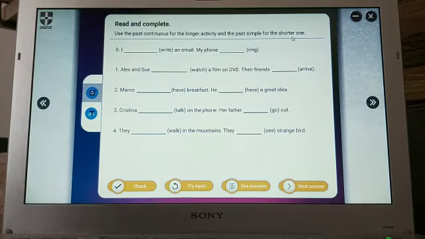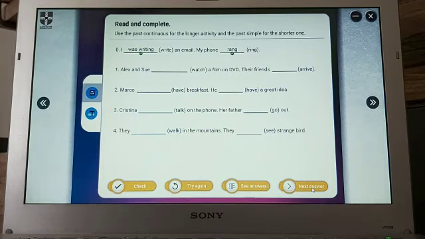So now let's do the exercises. I was writing an email, longer activity, or in other words, background action. My phone rang means shorter one. In other words, the action happened at one time.